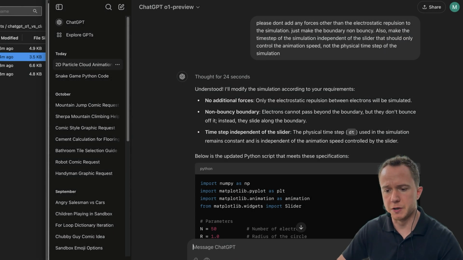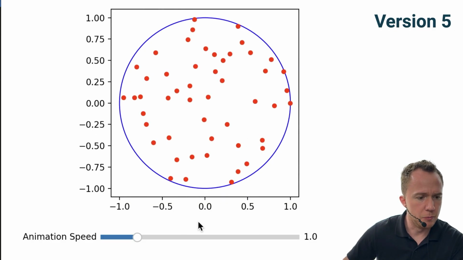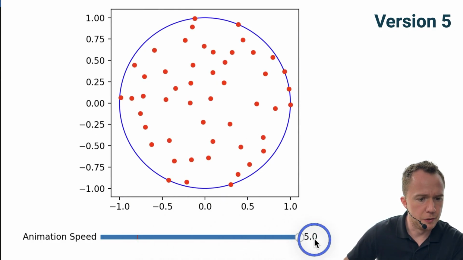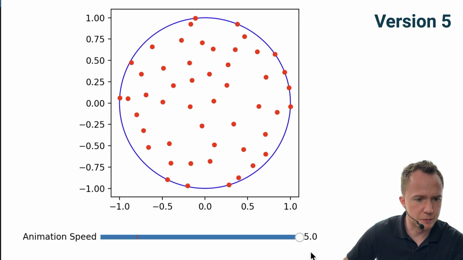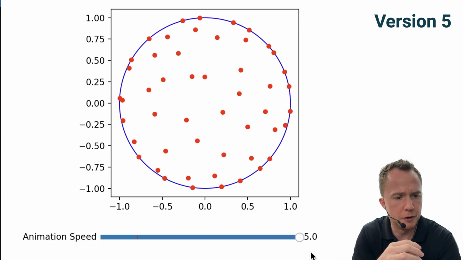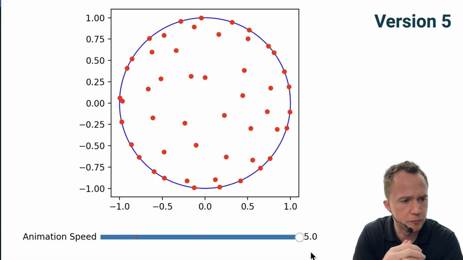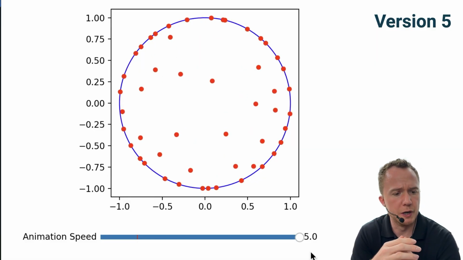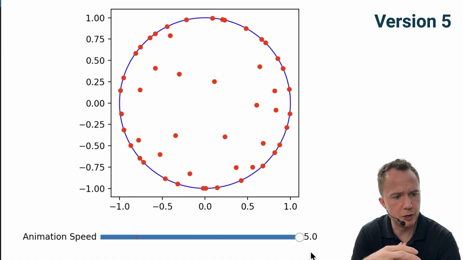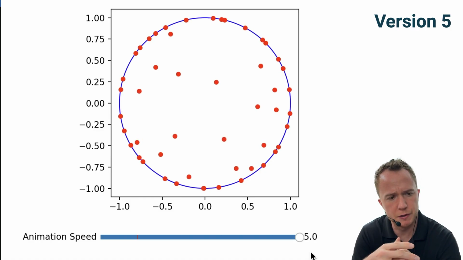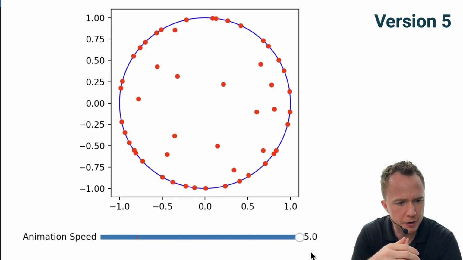Seems like it understood the assignment. Now the particles are barely moving. Let's speed it up a bit. But even at maximum speed, it's quite slow. Let's run it for a bit and see what happens. So we definitely don't see any bounce back from the boundaries anymore. So once the particles reach the boundary, they stay there. But as it seems, they can still pass through one another on the boundary.